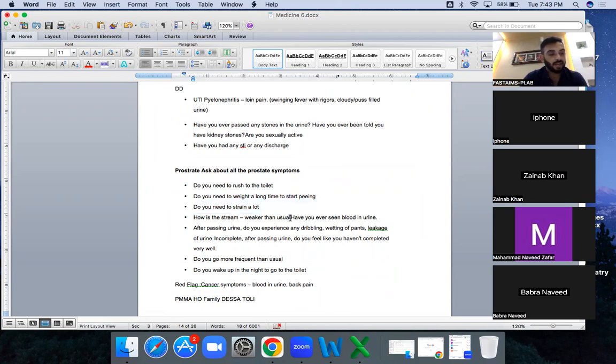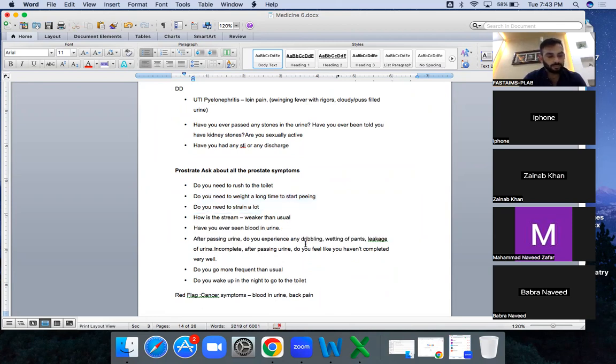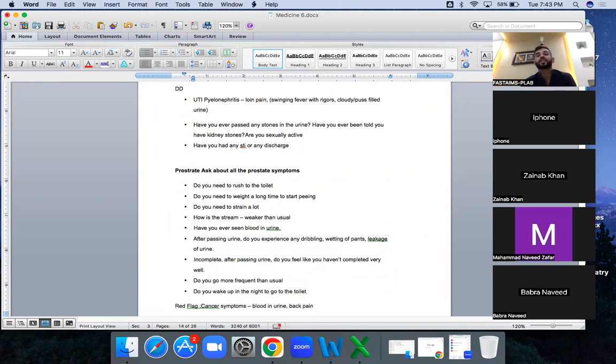Have you ever seen blood after passing urine? Do you feel dribbling? Wetting of pants, dribbling is a very important question. Or leakage, incomplete evacuation. Sense of incomplete evacuation is again a very important question here. Do you go more frequently than usual? Do you wake up at night for the toilet? These we have already asked about.